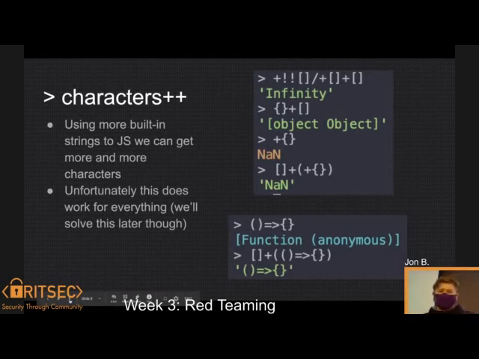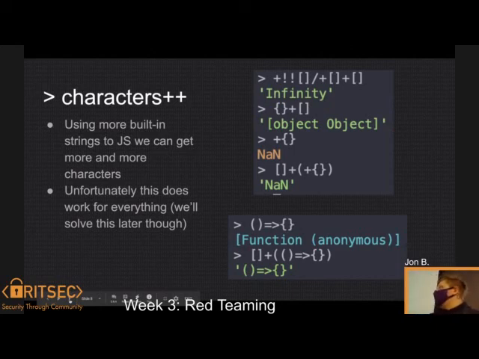So moving forward, we also have things like infinity, object, and NaN, which is just whatever it returns when you mess up somehow, unless you're me and want to do it on purpose. So now we have all these numbers, or characters, not numbers. Sometimes it doesn't work out what you want, and there are other implicit types that just won't concatenate to strings. We'll handle this a little bit later so we can get more characters. But right now, the most important part is just gathering as much as we can.